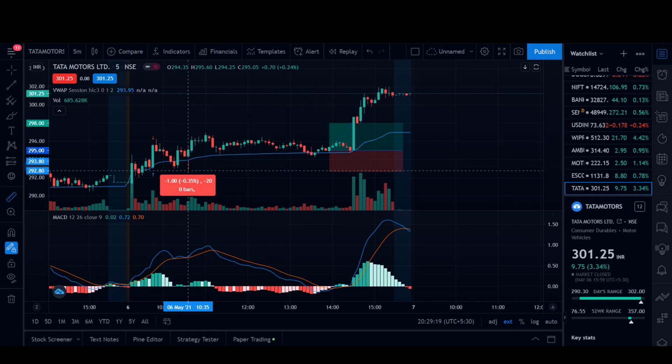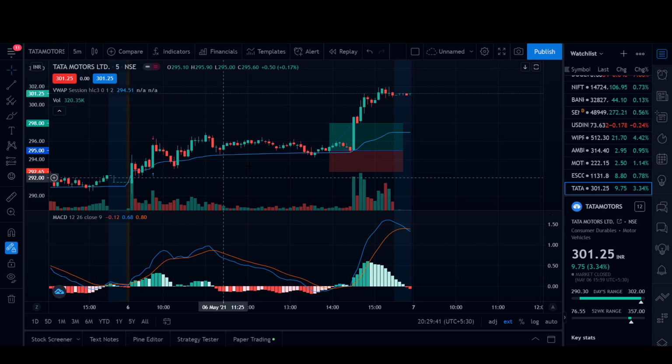As we can see here, the stock price has gone exactly 0.32% below the VWAP. If you would have kept your stop loss here, it would have hit and shot right back up, and that is very upsetting when that happens.